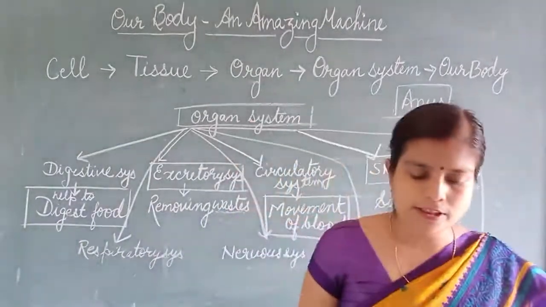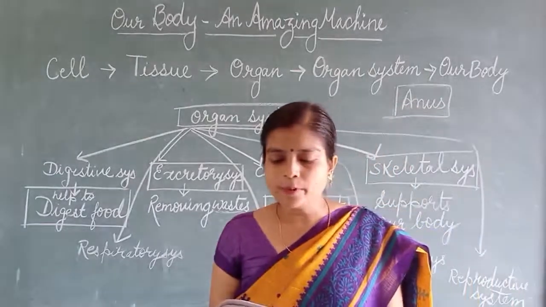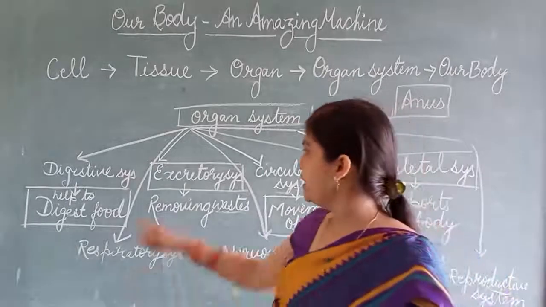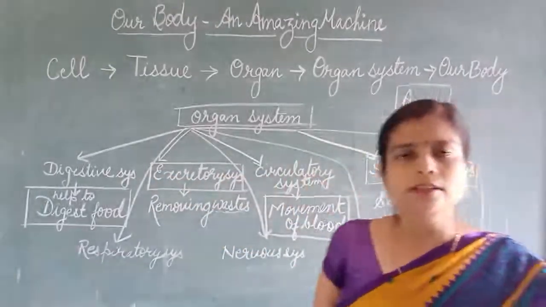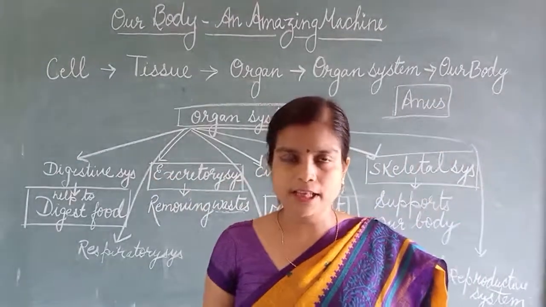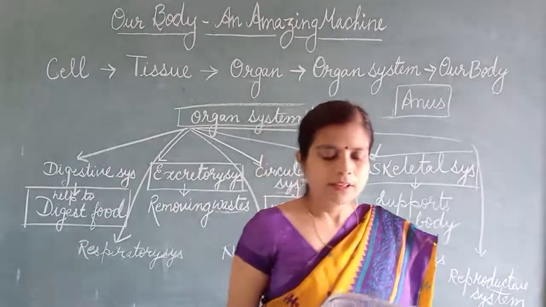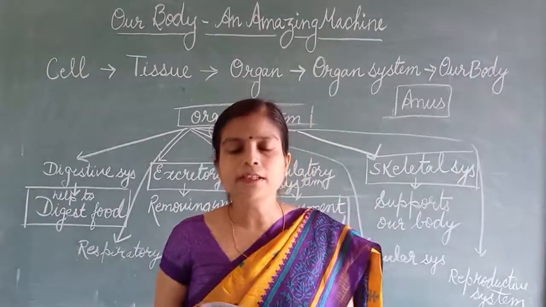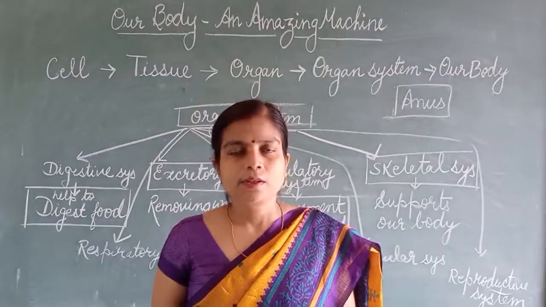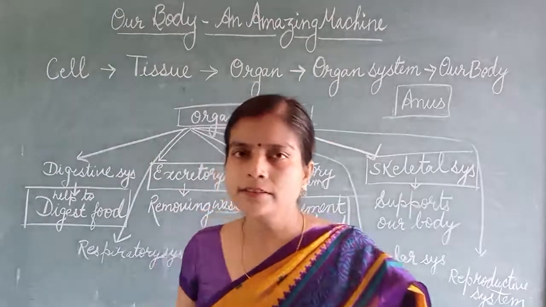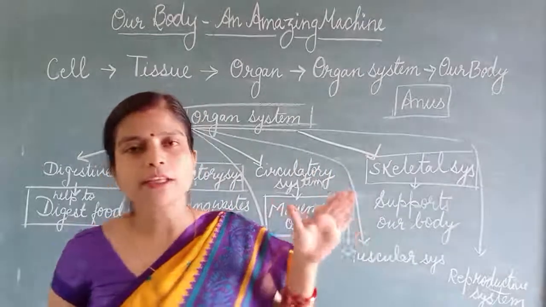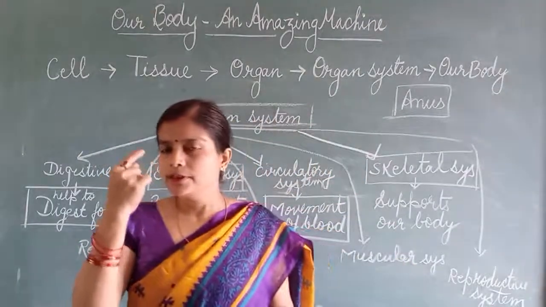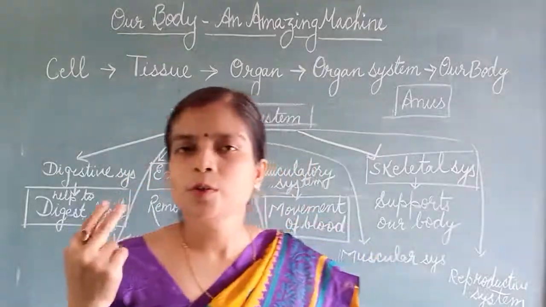Now true and false. There are 8 important systems in the human body. Yes, of course there are 8. You can count also. So this is a true statement. So answer is true. The air present inside our windpipe traps the dust particles. The air present traps the dust particles, but it is not in the windpipe. It is found in our nostrils.